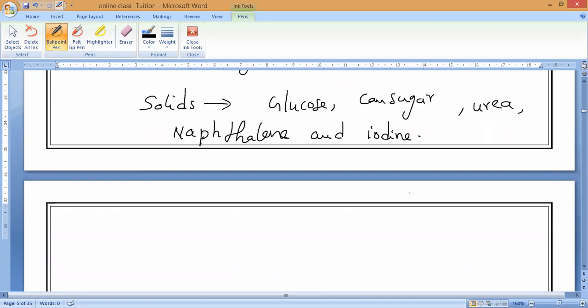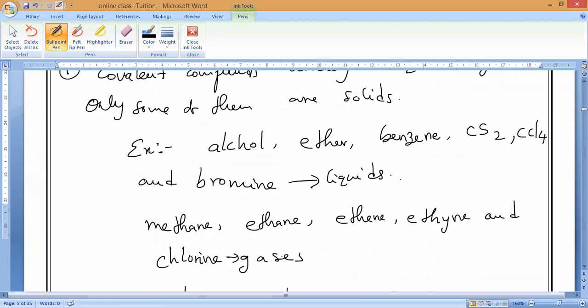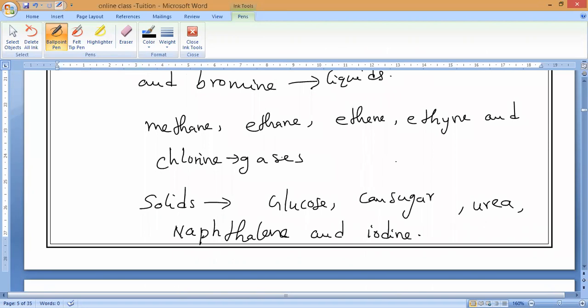So these are the examples of solids. Please all of you write it. Liquids I have given, gases I have given, and solids also. Very few are in the solid state. Mostly they are in the liquid state and gaseous state. So this is the first property. Any doubt?